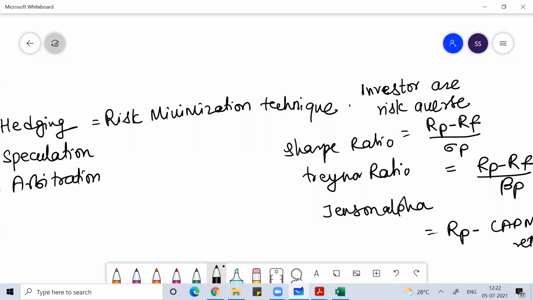Systematic risk, or market risk, we cannot minimize anyhow, so it will always be there in the portfolio.